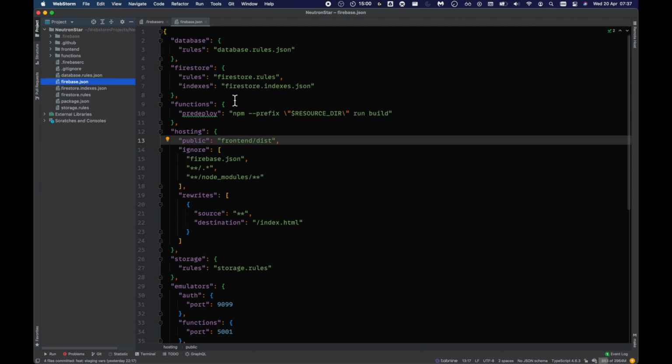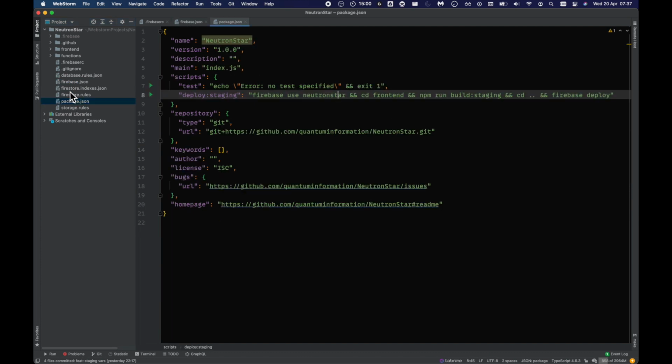And also when you run the build or Firebase Deploy within the root folder of Firebase, you will see that deploy staging will basically go into the Neutron Star folder, use the Neutron Star Firebase project, and then cd into the front end folder, run npm build staging, and then go back into the root directory and do Firebase Deploy. That's how we separate the front end from the rest of the Firebase files.